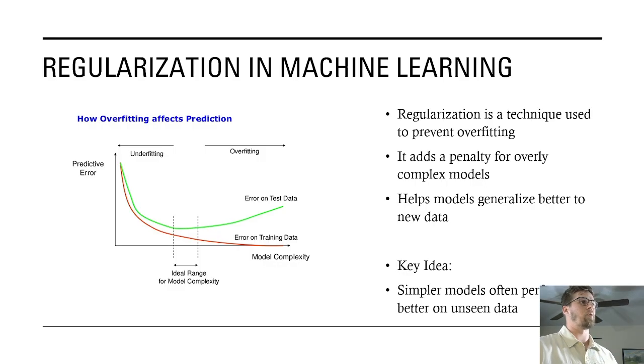Regularization is a method used in machine learning to prevent a model from becoming too complex and overfitting the training data. When models become overly complex, they start memorizing the training data set, rather than learning patterns that generalize to new data. Regularization solves this by introducing a penalty for large model coefficients, encouraging the model to remain simpler while still fitting the data well.